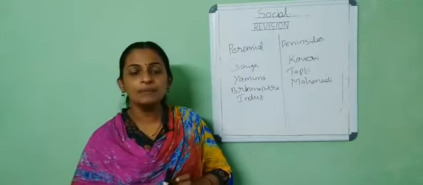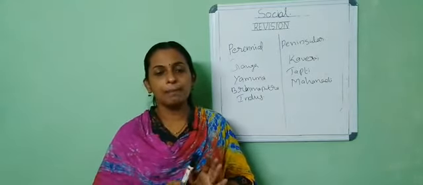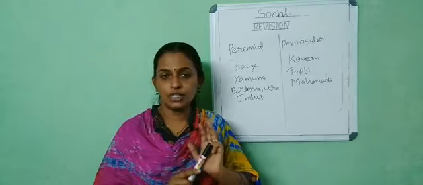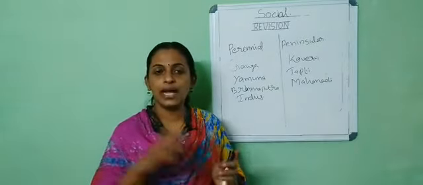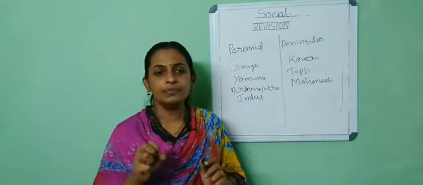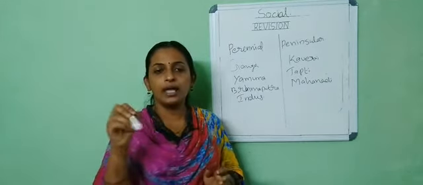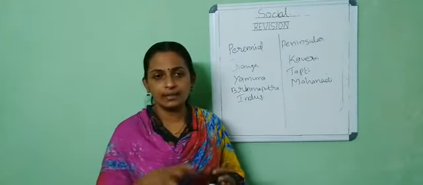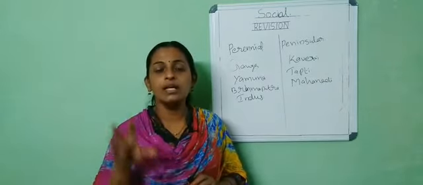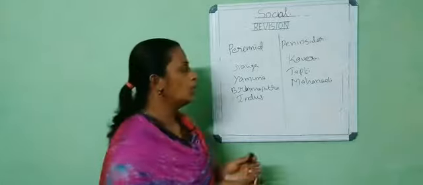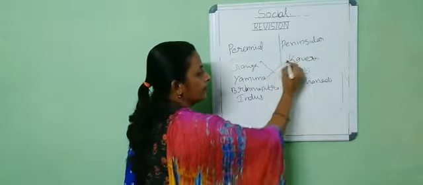And one more thing, in your question paper there are multiple choice questions. Don't write the options only. You have to write the correct word. Some of you are writing option A, B, C like that. Don't write like that. And fill in the blanks, you can write that particular answer. And match the following, don't draw lines like this.